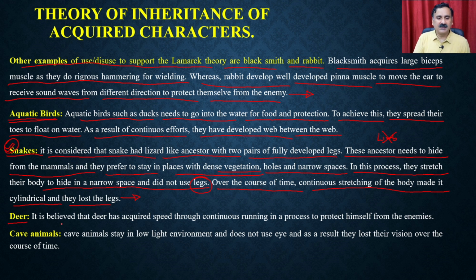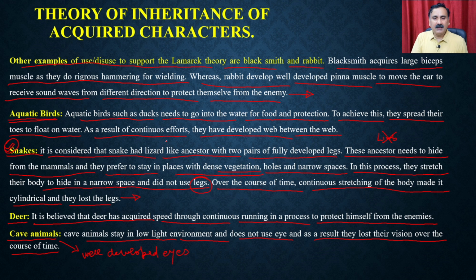Then we have the deer. It is believed that a deer has acquired speed through continuous running to protect itself from the enemy. Because the deer has to protect itself from tigers and other carnivorous animals, it developed strong muscles, and that's how it is able to run very fast. Then we have the cave animals. Cave animals do not have well developed eyes. And why not? Because cave animals stay in a low light environment and do not use light, and as a result they lost their vision over the course of time.